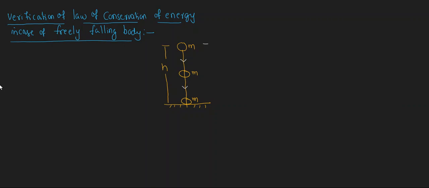This location we can consider as A, this location as B, and this location as C. Initially the object starts from A, its initial velocity at this point is 0. We dropped, we are not throwing the object. The object starts and travels some distance x, and after traveling x distance it reaches the point B.